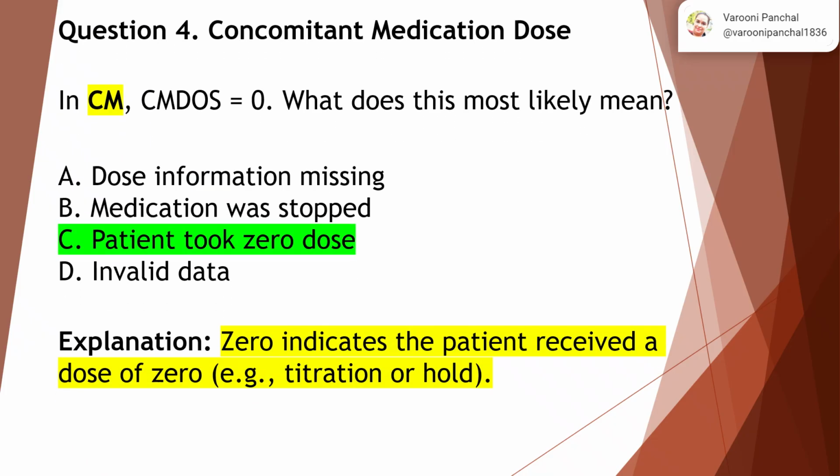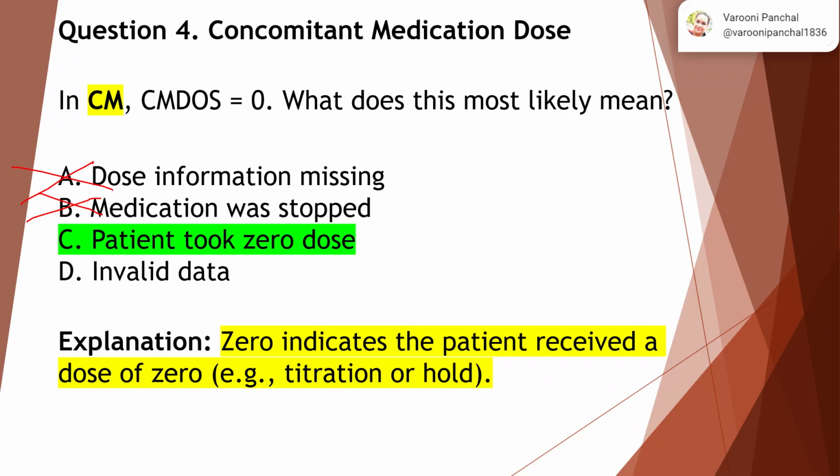Question 4. Concomitant medication dose. In CM, CMDOSE is equal to 0. What does this most likely mean? As we know, 0 is a valid and a numeric meaningful value, right? So option A says dose information missing. No. Missing and 0 both are different, right? Medication was stopped. No. If the medication was stopped, then how come the dose value is 0? So this is not the right answer.